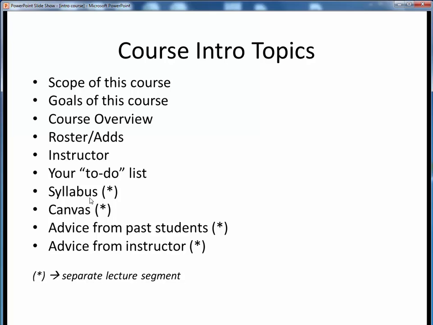We'll touch upon the syllabus in a summary fashion, since it represents the user's manual for this course. Everything you need to know about how this course operates and what to expect should be found in the syllabus, so it's important that you look it over and become familiar with its contents. Canvas is the workhorse tool we'll use on a daily basis in this class for all course activities, so we'll spend a little bit of time acquainting you with what's where in Canvas.